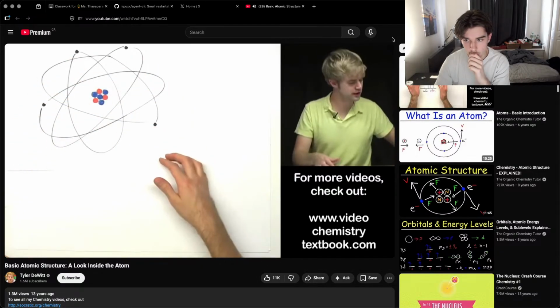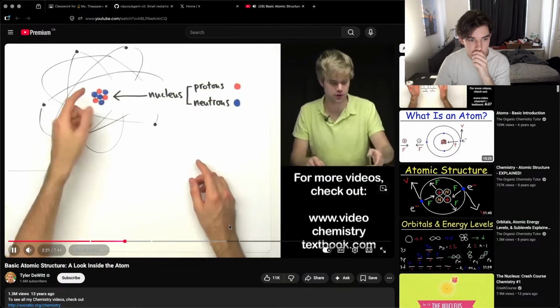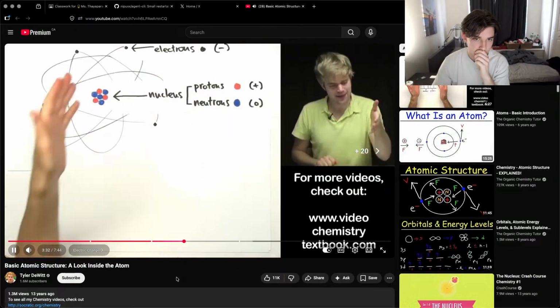So in the center of the atom is something called the nucleus. And the nucleus is made up of two tiny particles. There are protons, which are drawn as red circles here, and there are neutrons, which are drawn as blue circles. Nucleus here in the middle of the atom. And then on the outside of the atom, there are the moving electrons. Charge has important consequences for how this atom works.